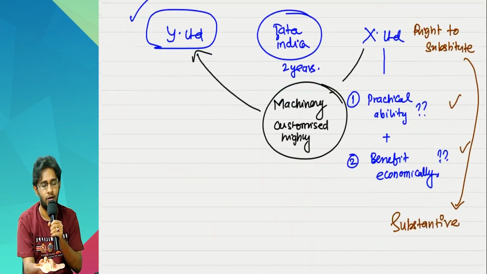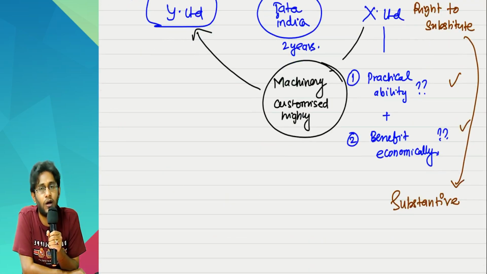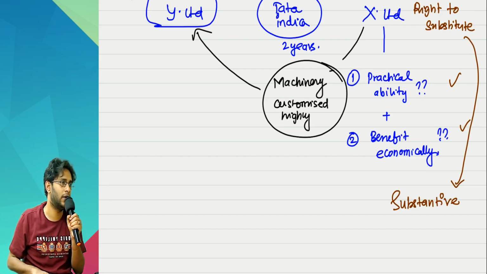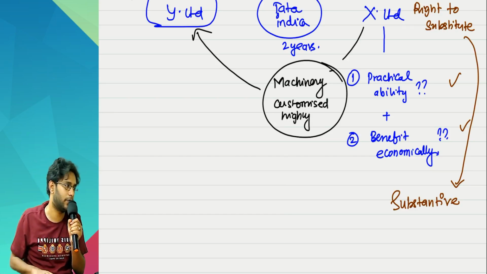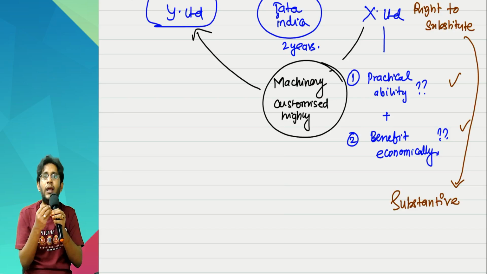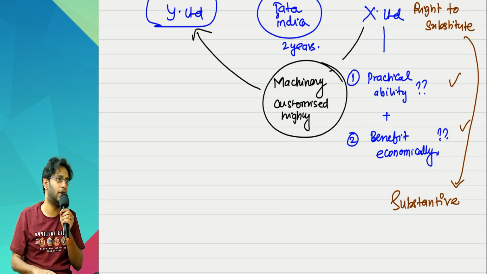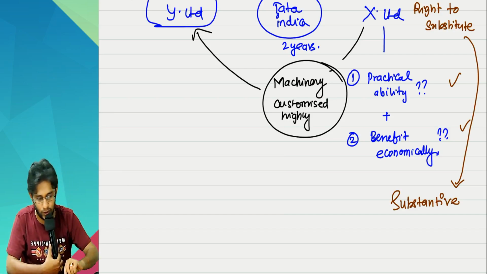What are the 2 points? Whether the supplier has the ability to substitute, and because of that substitution is he going to make a financial gain. If these 2 points are satisfied, there is no identified asset for you, there is no lease contract only. Clear, sir? If you are unable to determine, then presume that there is an identified asset. Assume that the substitution rights are not substantive in nature. This is the first point.